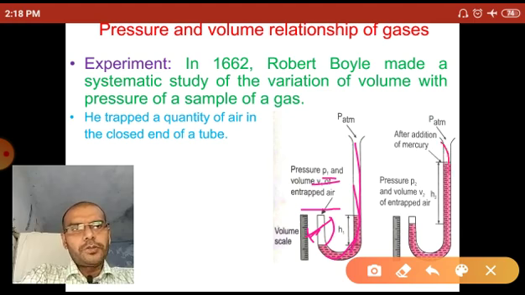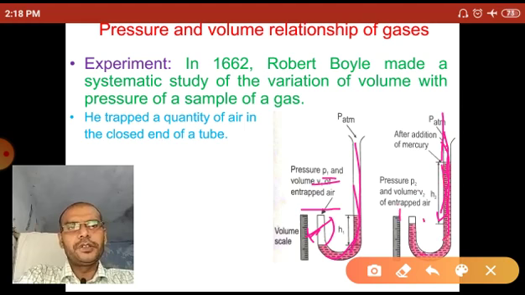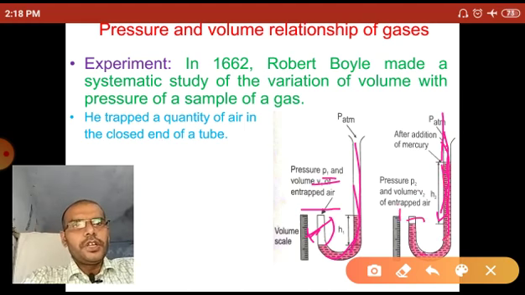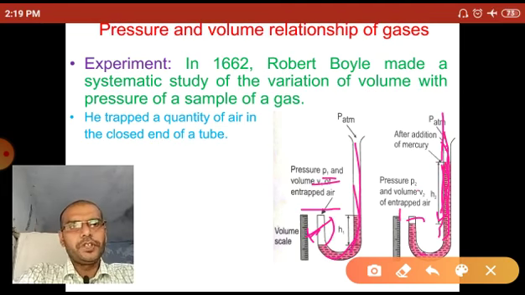After adding more mercury, the mercury applies pressure on the air entrapped in the tube. So due to the increase of pressure, the volume of the air decreases. The final pressure in this tube is P2 and the volume is V2.